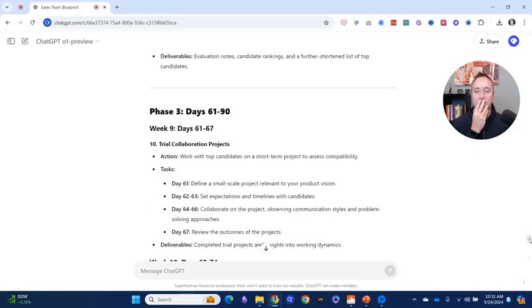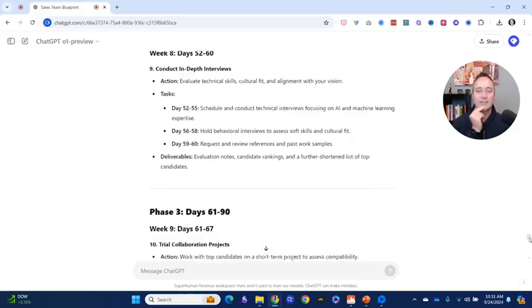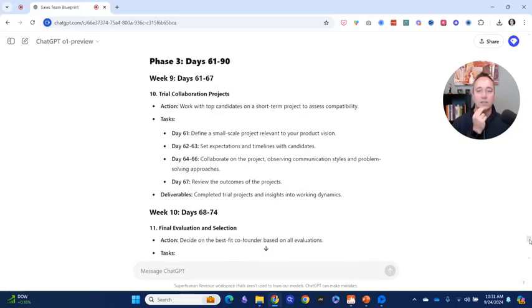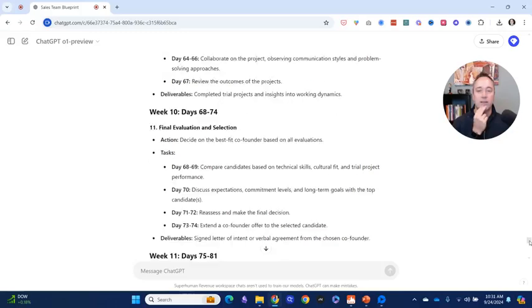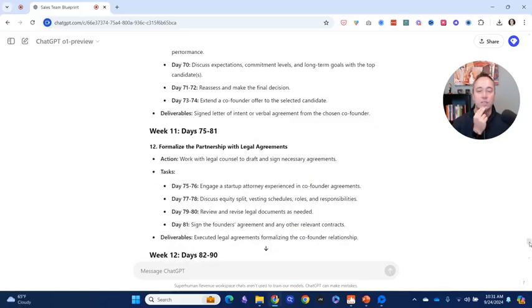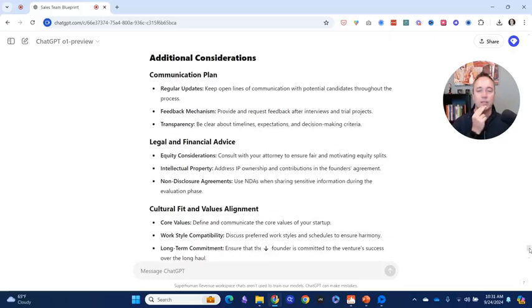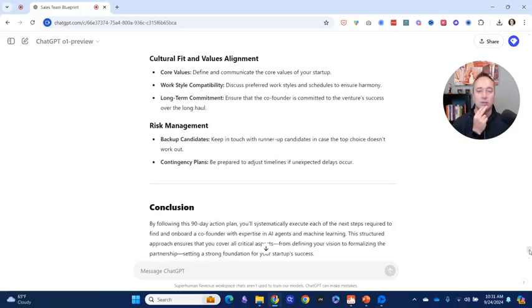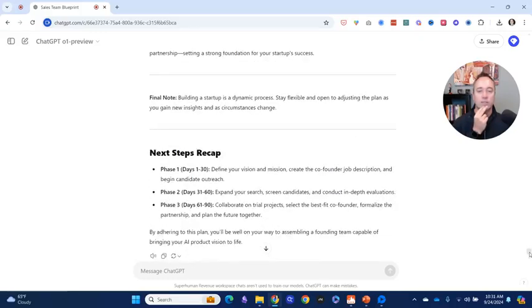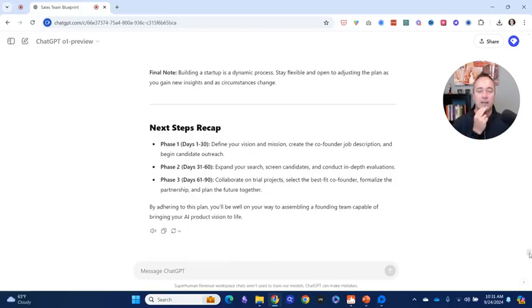So I could use that because I do have a pretty good network on there. Evaluate technical skills, trial collab projects. I love that. Final evaluation. So it's got a testing element, which is perfect, right? Okay. Legal and financial with equity. That's smart. Cultural fit and values, risk management. Next step. Okay, so it's got that just with the recap.